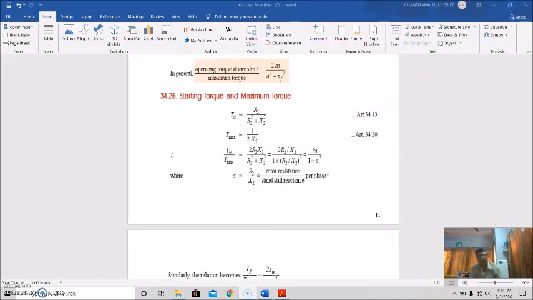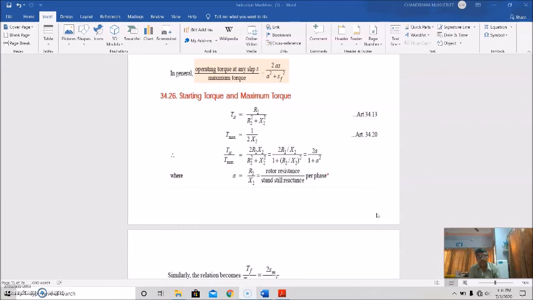Everything has been discussed in this effect of parameter variation on torque speed characteristics. So with this we have covered so far the induction machines from their construction, their types, equivalent circuits, phasor diagram and torque slip characteristics.